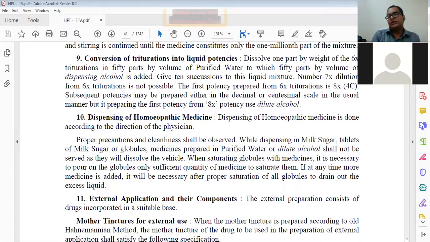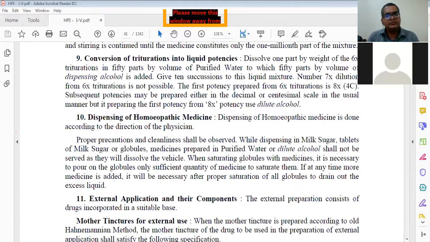When we are doing the succussion process from 1x to 2x, 2x to 3x, 3x to 4x, 4x to 5x, 5x to 6x, we are using the dispensing alcohol. 1C to 2C, 2C to 3C, till here we are using the dispensing alcohol. But when we are converting from 6x to 8x and 3C to 4C, we are using the dilute alcohol. Remember this. Any confusion, any doubt? If any book gives it differently, don't confuse it with that. You have to remember this because it is given in our HPI.